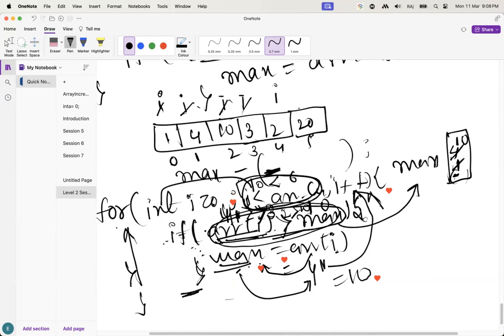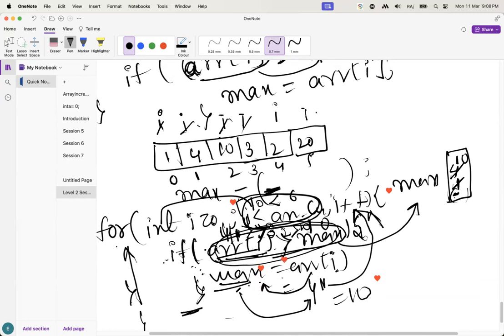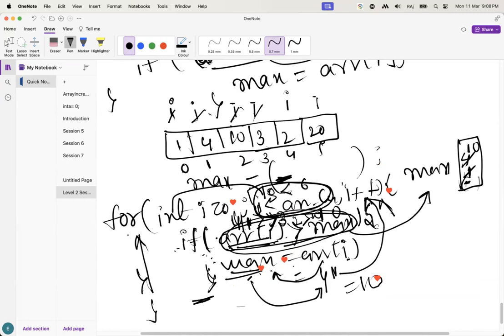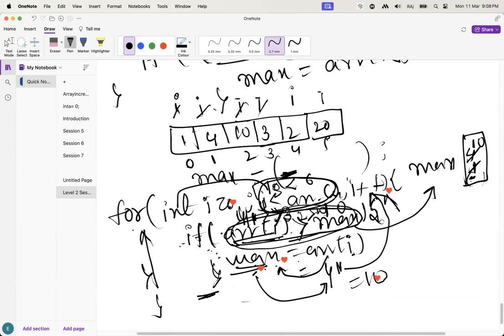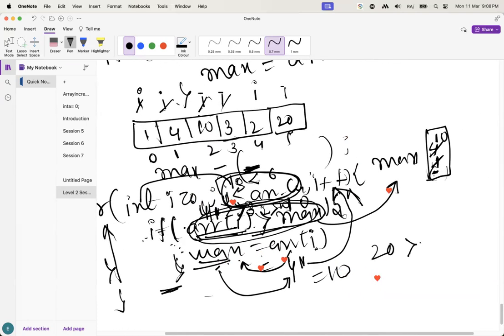I value is now 5. Guys, 5 less than 6, true or false? It is true. That's why it comes here. Array of I means array of 5. Array of 5 means 20. Guys, 20 greater than 10, true or false? It is true. That's why it comes here.